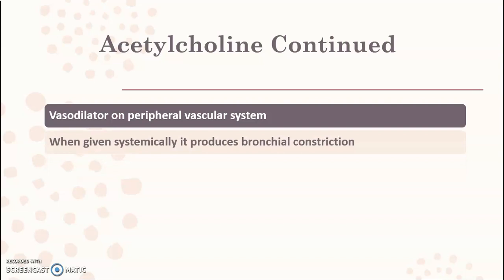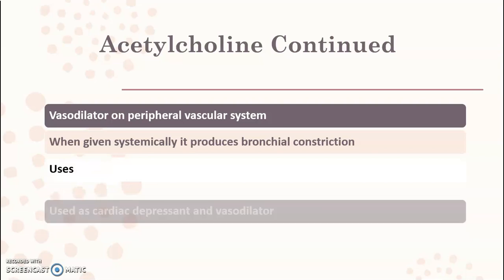When given systemically, it produces bronchial constriction. So the smooth muscles of the bronchi get contracted, due to which it produces the bronchial constriction. Now we will see different uses for the acetylcholine.